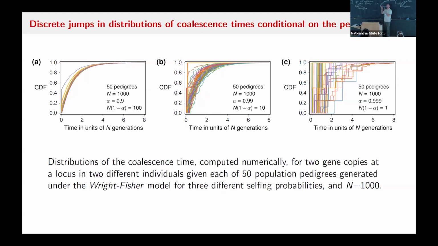So we would say that the rate of outcrossing has to be bigger than 100 or so. It has to be pretty big to get back to the Kingman coalescent. And on the far right, we see something where it's very, very different. And here you have these jumps in the distribution because you have these events where there's a coalescent in the graph, say, and all the loci hit that and see it in their coalescent process.